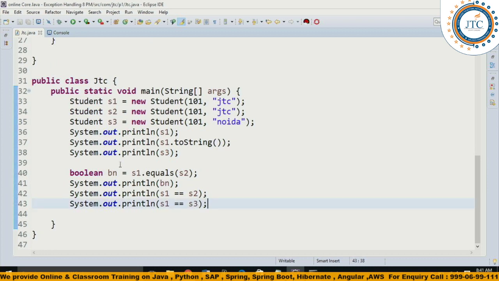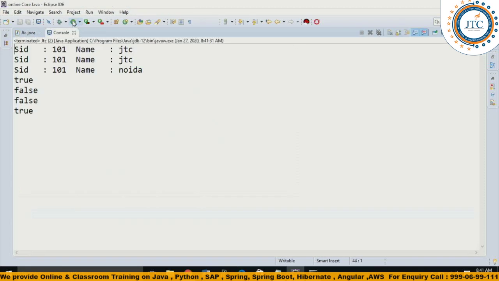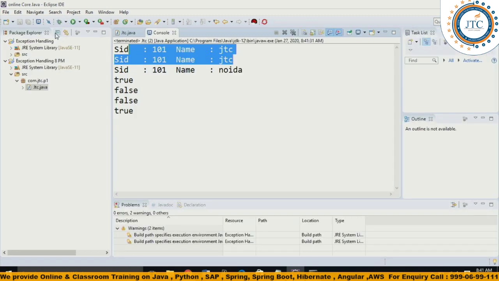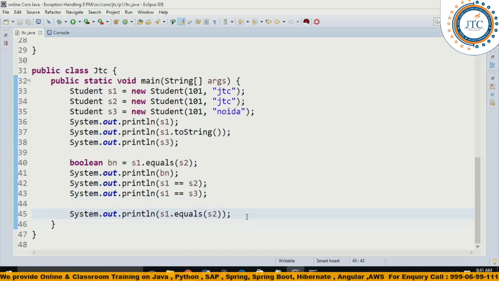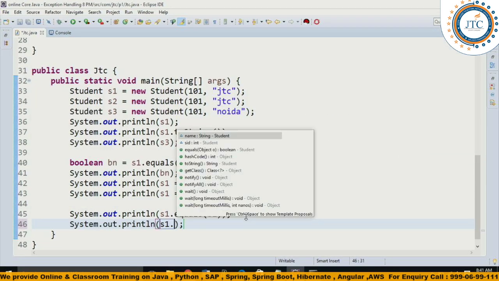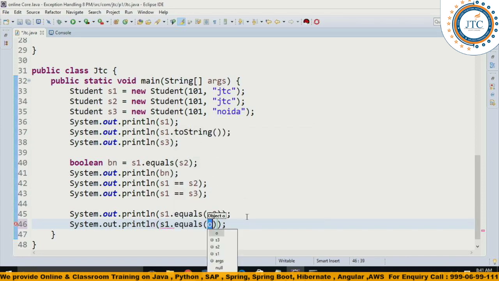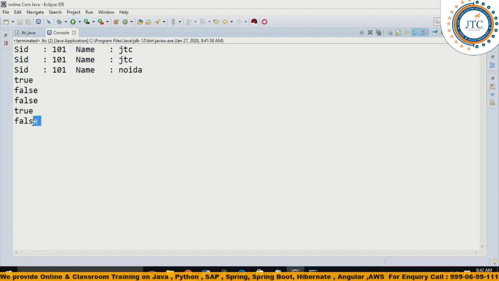Now you see here, in the last, no need to get confused, I'll write S1 dot equals of S2. Here you can check out the last one. Is it giving true? Previously it was giving false. Now it is giving true. Now why? Because the content of S1 and S2 is the same. Meanwhile, I'll do one more thing: S1 dot equals of S3 I am writing. Both contents are not the same, and since it is not the same, you see it is giving false.